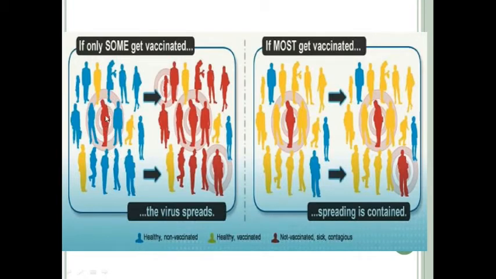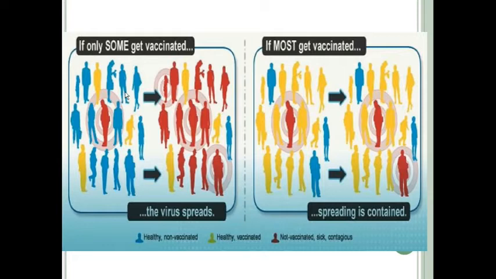The persons marked in yellow are immunized persons, vaccinated against that particular pathogen or disease. Whereas the persons in blue are healthy individuals, but they are not immunized. That means they are susceptible individuals.